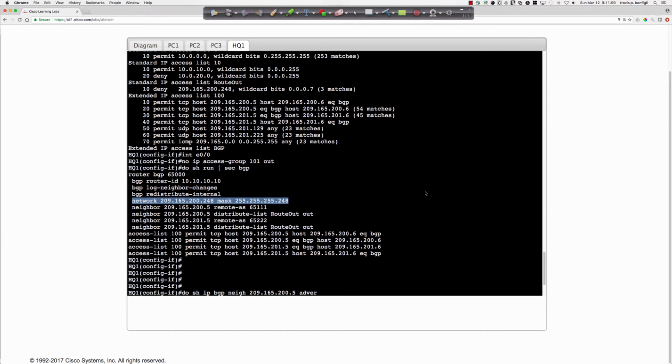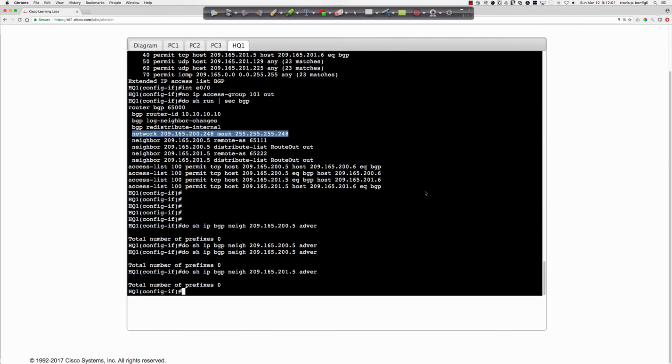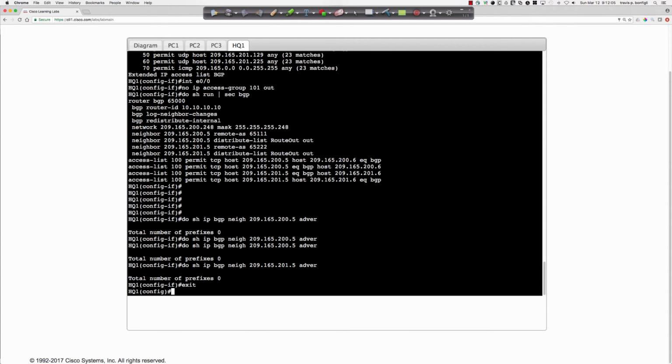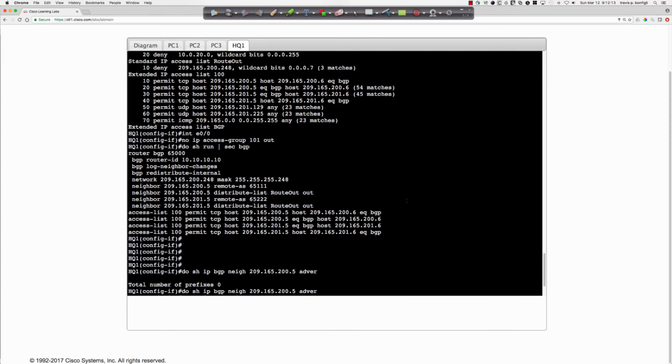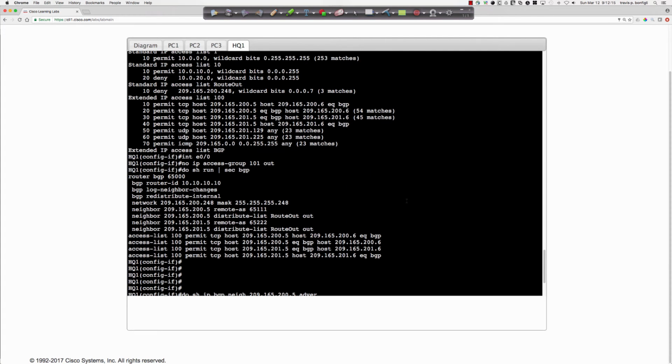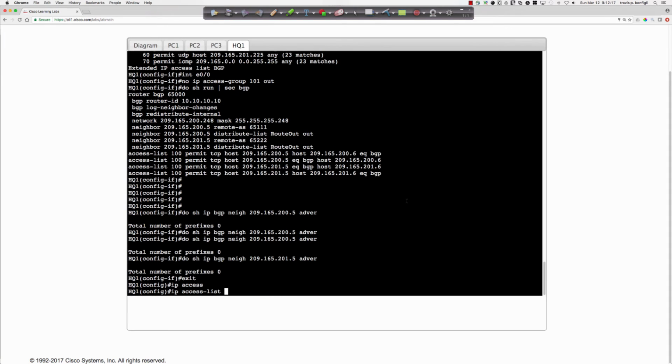So it's route out with a capital R. Let's make sure we get this right. So let's get out of here, and that's how we're going to solve this. We're going to say IP access list, is it standard? Yeah, standard route out.